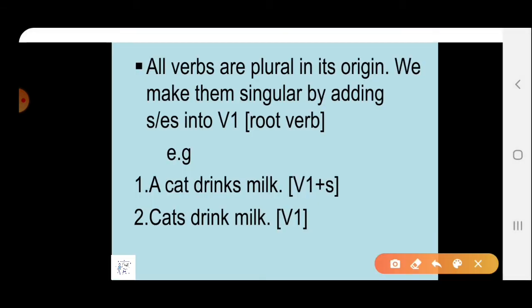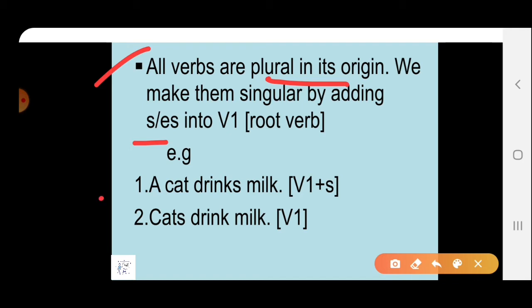Now see, all the verbs are plural in their origin. As I told you, he, she, it are followed with the first form of the verb, but s or es is joined to that verb to make it a singular verb. Why did I say this? Because all the verbs are plural in their origin. We make them singular by adding s or es to the first form of the verb. That is also called the root verb.